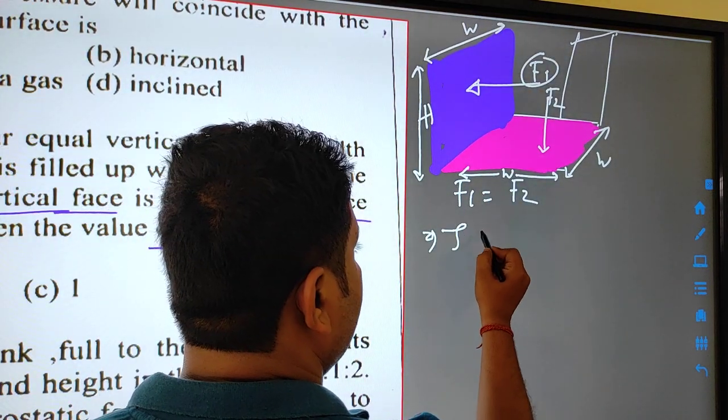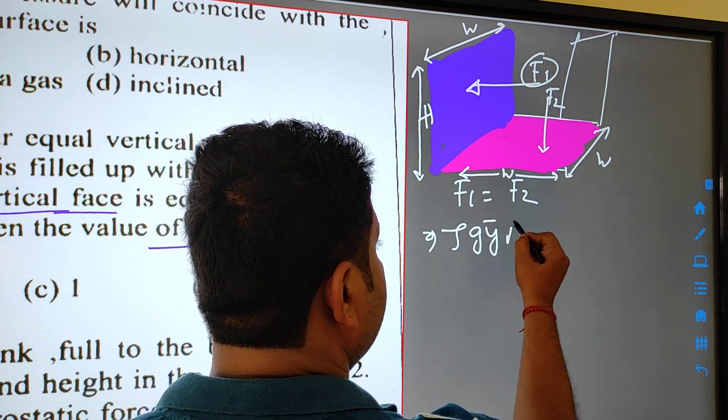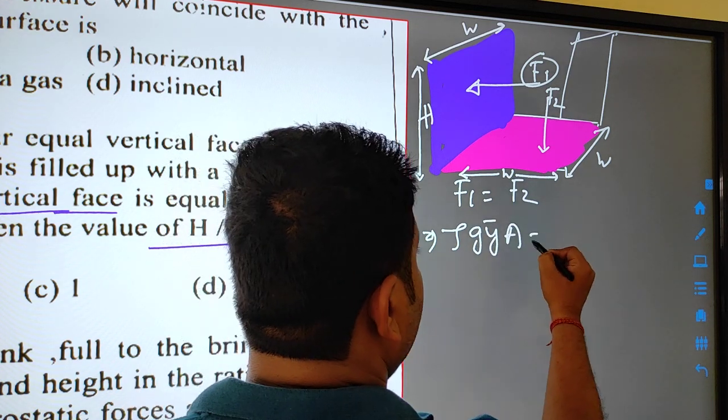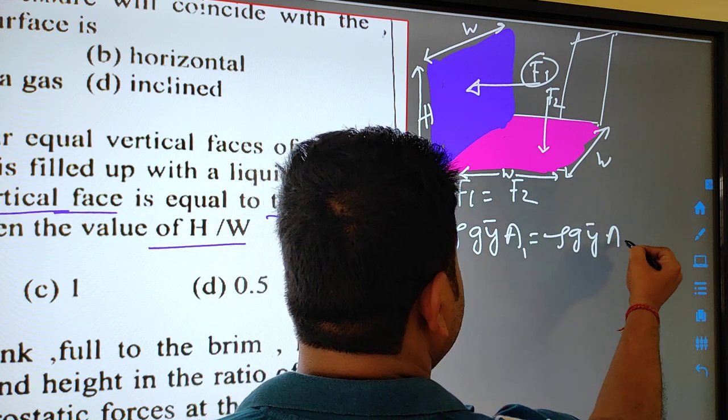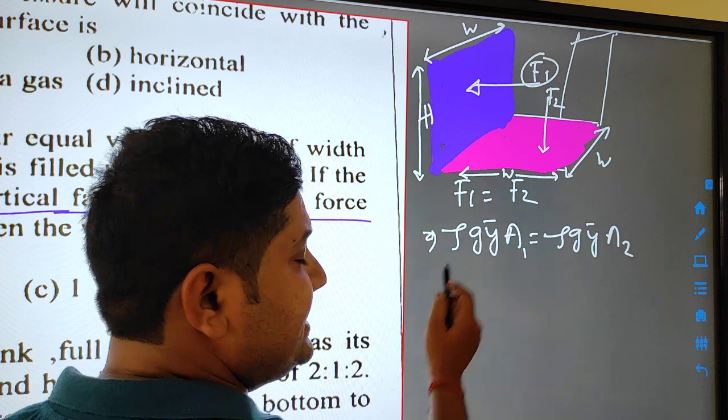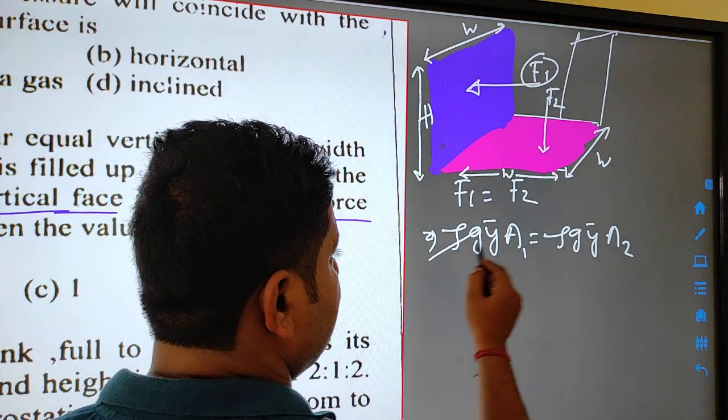That is rho g into y bar into A, so rho g into y bar into A1 and rho g into y bar into A2. The density of the fluid is constant, so rho g cancels.